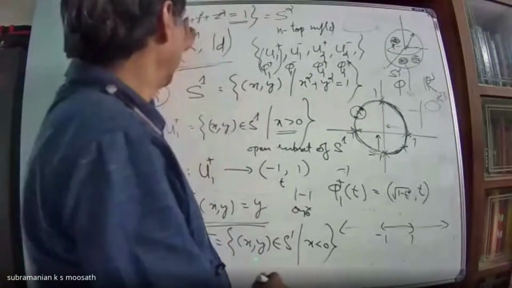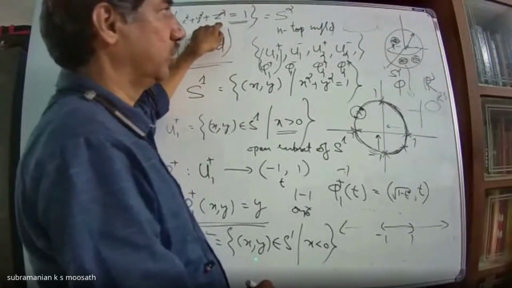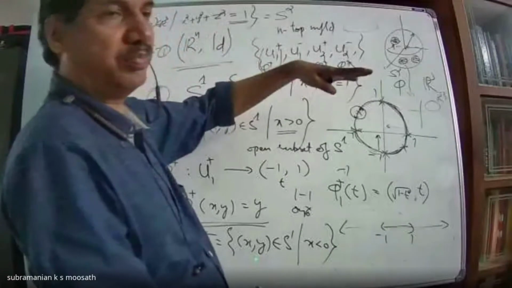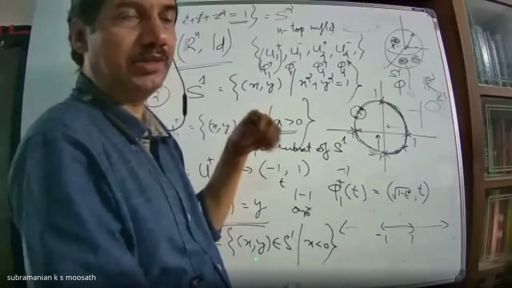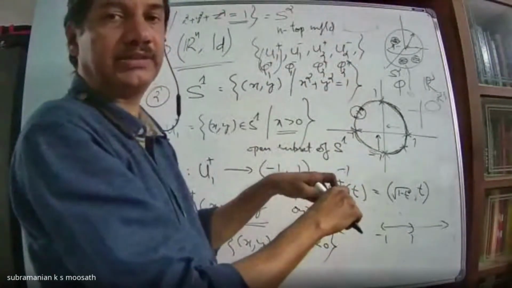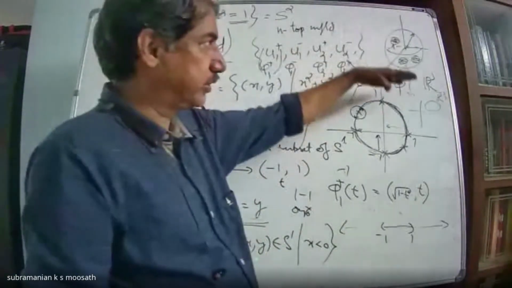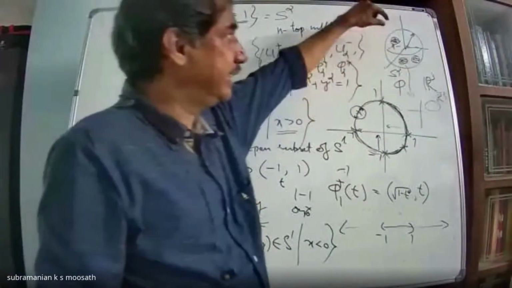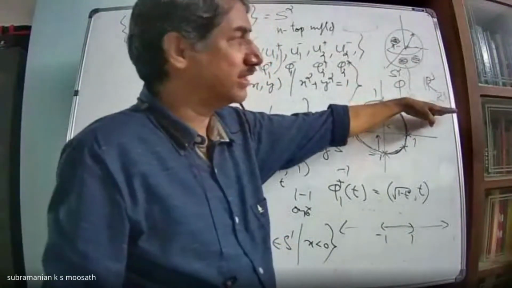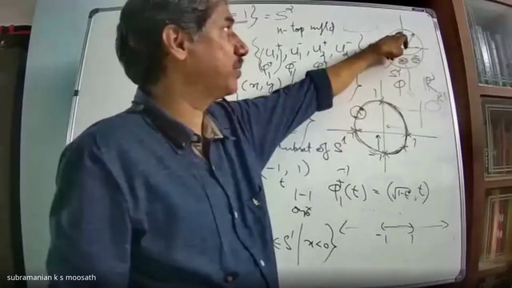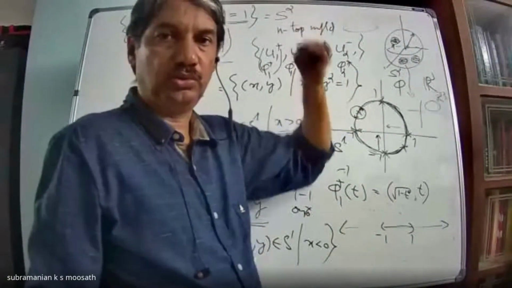Set of all x, y, z such that x squared plus y squared plus z squared equals 1 and z greater than 0. You flatten it to the xy plane, then you will get x squared plus y squared less than or equal to 1. That means you are projecting to (x, y). Here you projected to one variable, there you have to project to two variables. Therefore each open set, for any point, is identified with an open set in R2. Therefore it is a two-dimensional object. It is a topological two-manifold.